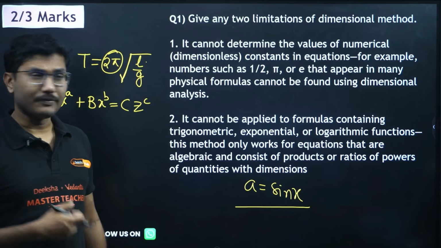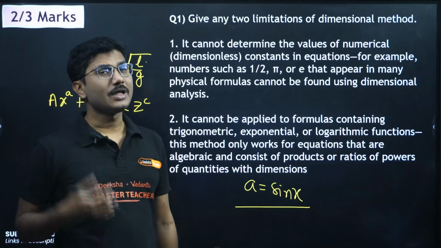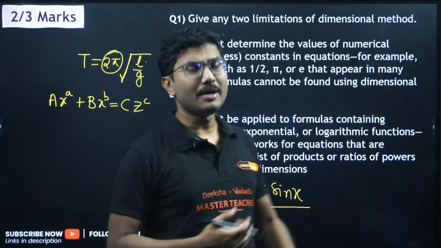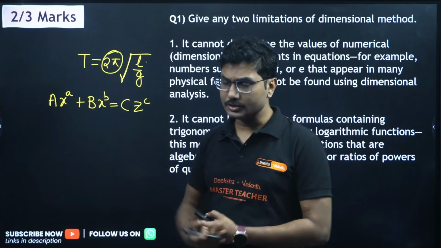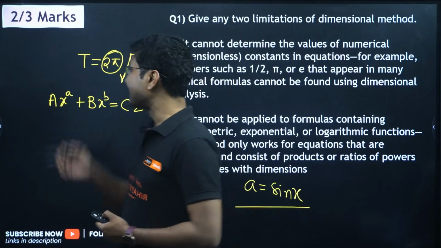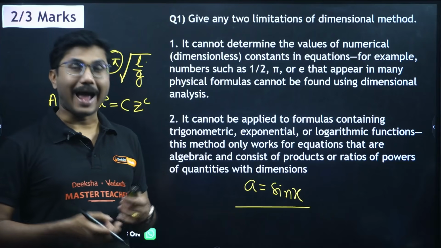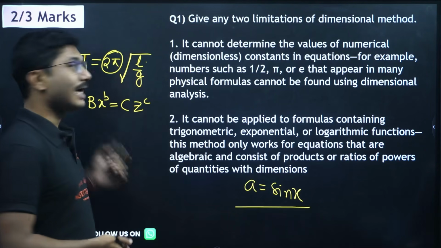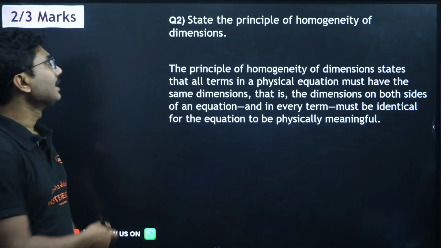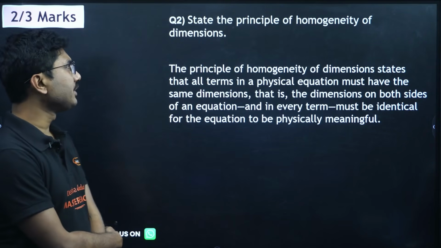But if it is like the earlier one, it cannot be determined using this method. Dimensional analysis is the method through which you can determine whether an equation is true or false. Secondly, if you know all the variables and their respective dimensions, you can also find the exact formula.